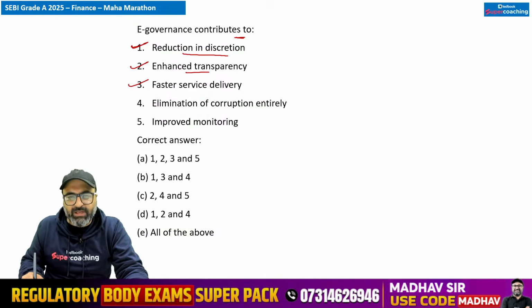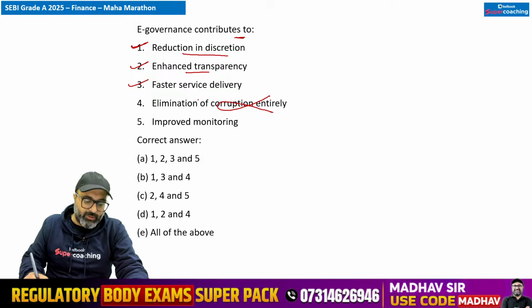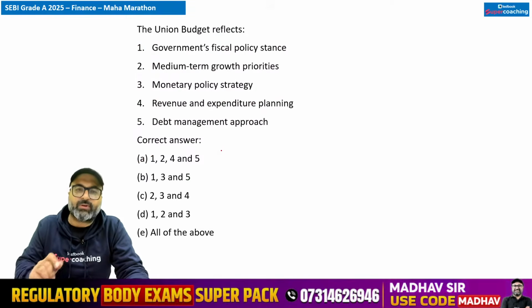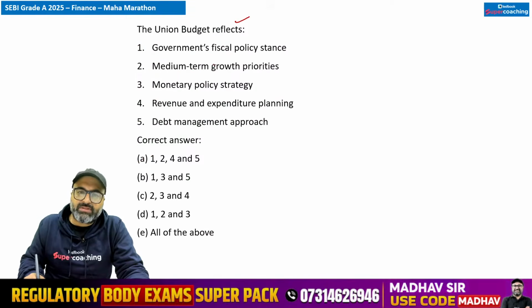Elimination of corruption entirely, नहीं सर, ये जरूरी नहीं है. करप्शन तो आज भी है, even after most of the services are e-services in the country, they are e-governance services in the country, so this is not correct. Improved monitoring, yes sir, it will improve the monitoring, this is correct. So keeping that in mind, A option is correct. अगला क्वेश्चन देखो, the union budget reflects government's fiscal policy stance.